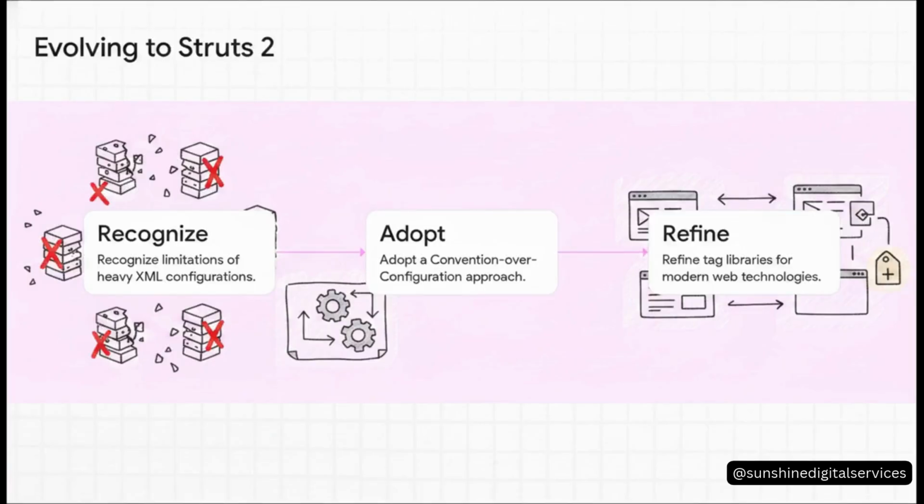Step 1, they recognized the absolute limits of those heavy XML files. What used to be flexible had become incredibly cumbersome. Step 2, they made a massive pivot by adopting a convention over configuration approach. This was huge. It meant the framework would just make sensible default assumptions, saving you from manually configuring every tiny detail. And finally, Step 3, they refined their tag libraries to seamlessly support modern web technologies.